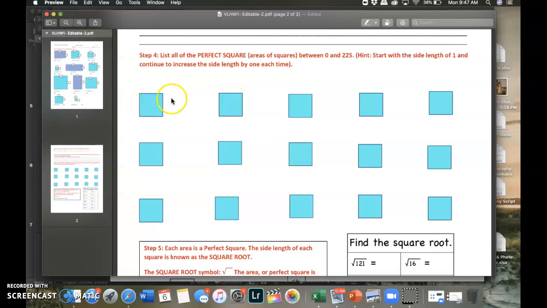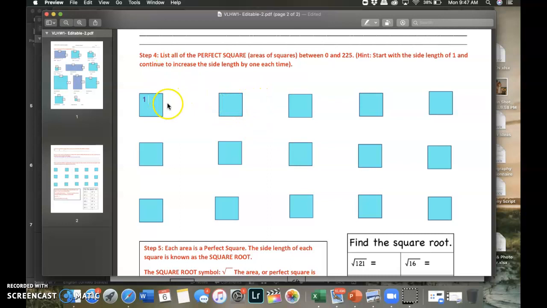So if I start with this first square having a side length of 1, obviously 1 times 1 is 1. Let's just put 1. Let's keep it simple. All right, moving over to the next square.